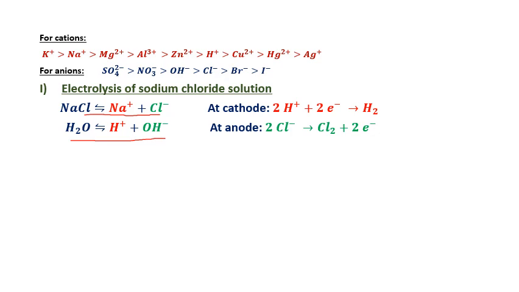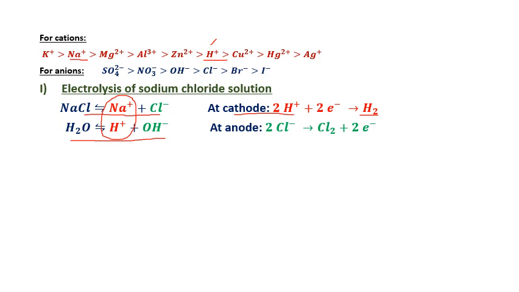Here, how many cations are there? Now the competition is between the cations. We have sodium plus and H plus. Which has the least discharge potential? H plus has the lesser discharge potential. So at the cathode it takes part in the reaction: 2H plus plus 2e minus gives H2.